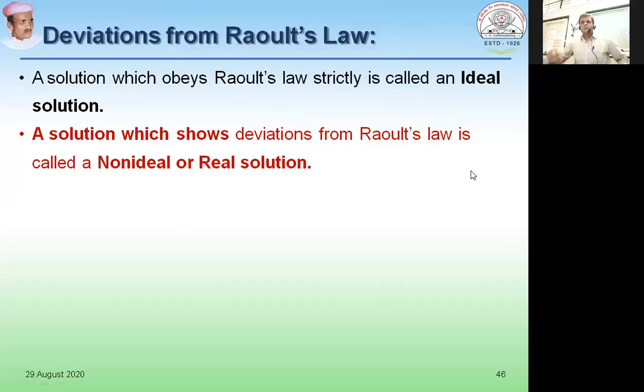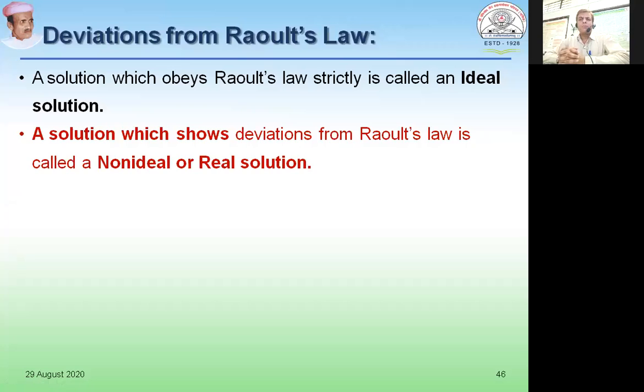So today, let us talk about deviation from Raoult's law. In our previous lecture, we have seen what Raoult's law is all about and how we can derive the equation which is given by Raoult's law. Now there are a few liquid pairs in which Raoult's law is not followed, and the solutions which do not obey Raoult's law are actually called non-ideal or real solutions.